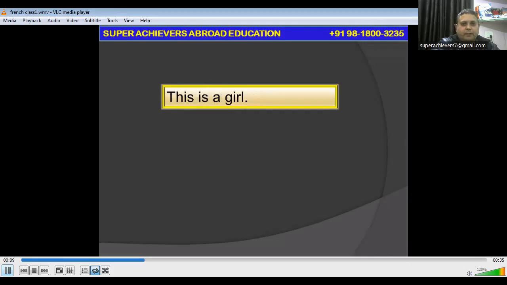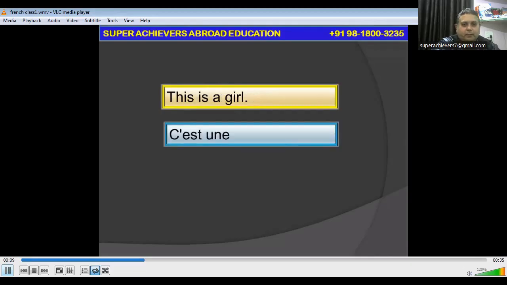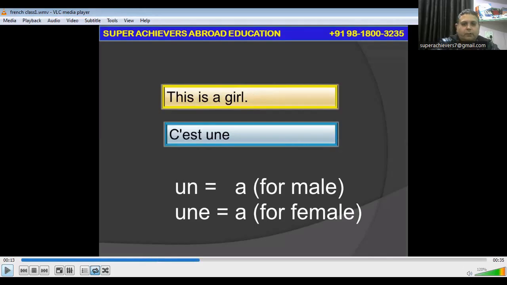Likewise, the next sentence, this is a girl. So the next rule in French: a girl, a boy, in English the article is the same, but in French, un is used for the male and une is used for the female.